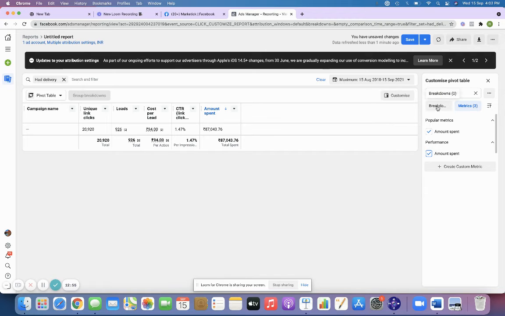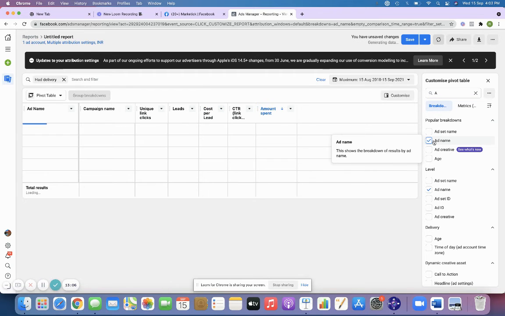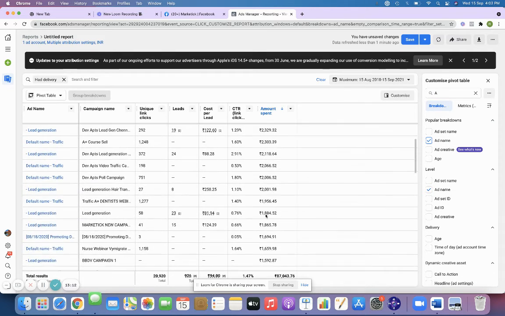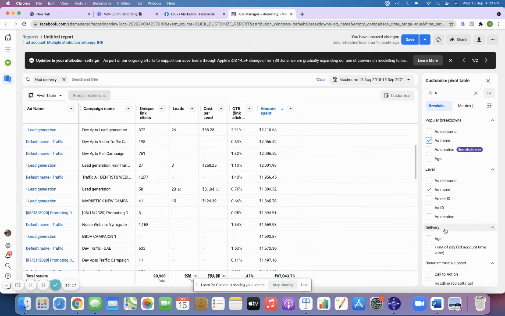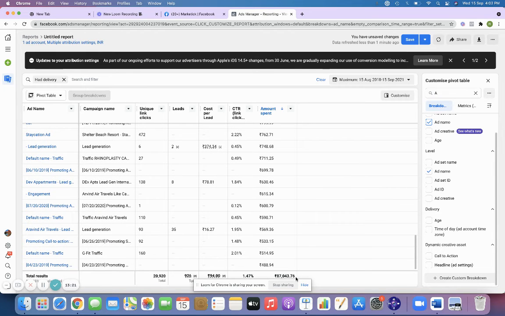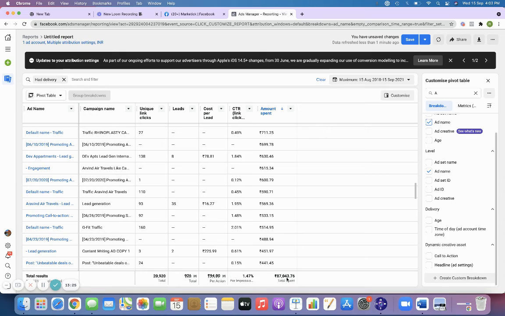It is showing the entire amount spent. So what we are going to do is add ad name, so we need to figure out for which ad we have spent. Here when you see, the entire campaigns are coming up, right? So for those entire campaigns, we have spent so much.